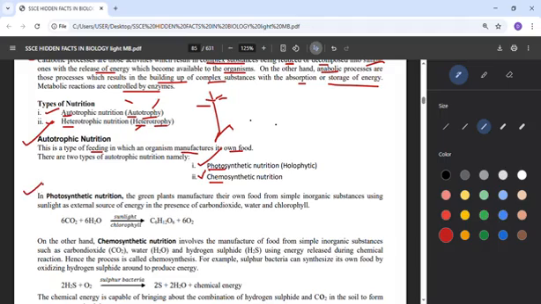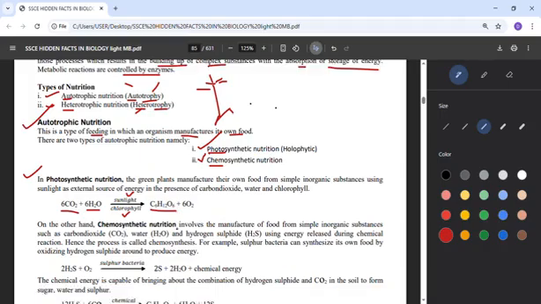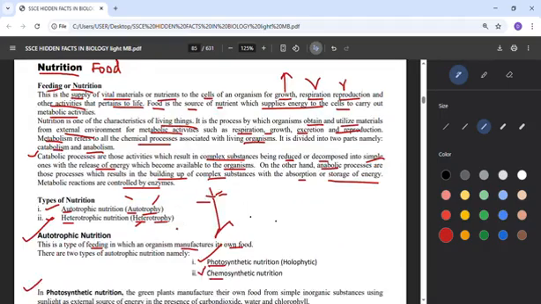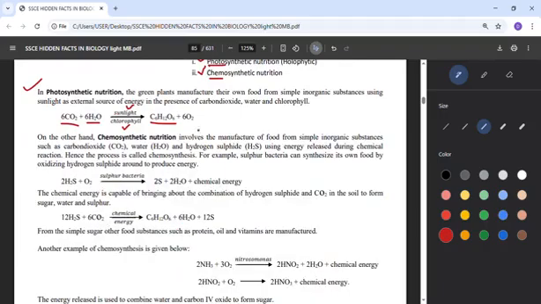For photosynthesis, they will need carbon dioxide from the air, water from the land or where rain is falling, and the sun will be shining. They will use their chlorophyll to absorb sunlight. That's those green plants. At the end, they will form glucose, and oxygen will be released as a byproduct. So that's photosynthesis. But chemosynthesis, from chemical, they will manufacture their own food from simple inorganic substances. Inorganic means minerals, maybe carbon dioxide, water, hydrogen sulfide. That's the inorganic.